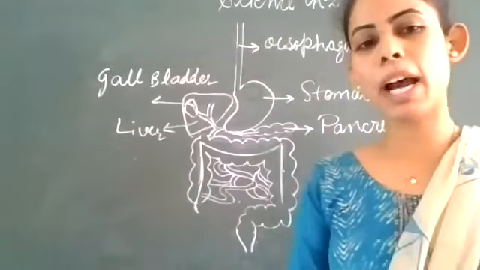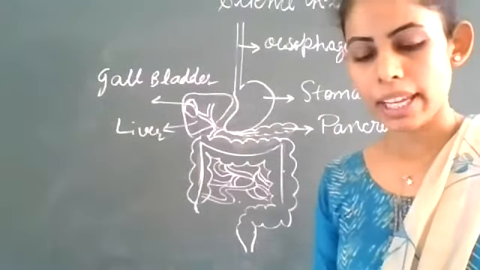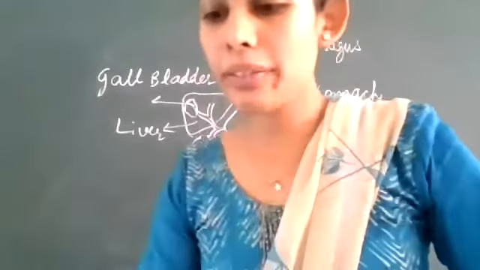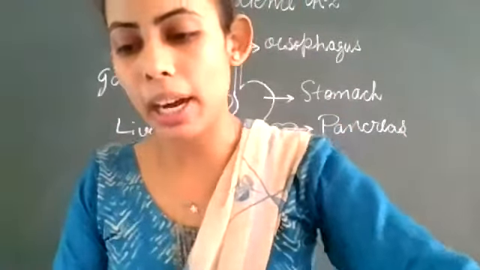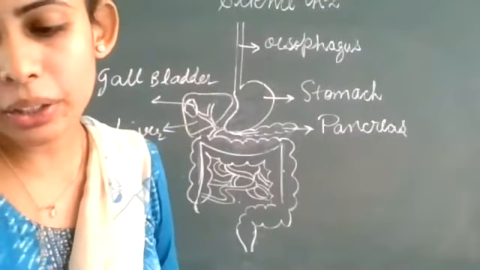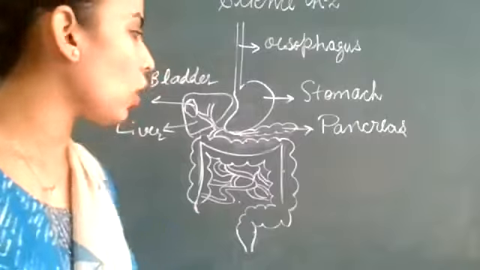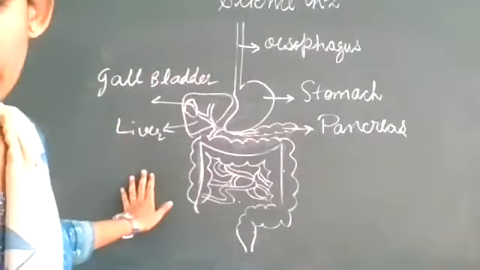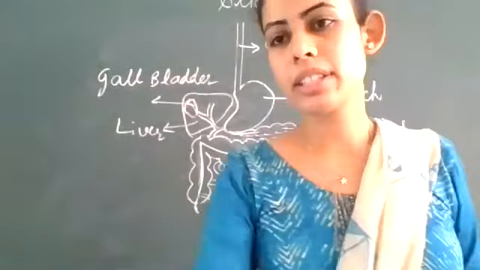So it stores the bile juice. Clear? Next. So we have discussed that the liver is a reddish brown gland that is situated at the upper part of the abdomen on the right side. And it secretes bile juice and that is stored in the gallbladder. Clear? And bile juice helps in the digestion of fats.